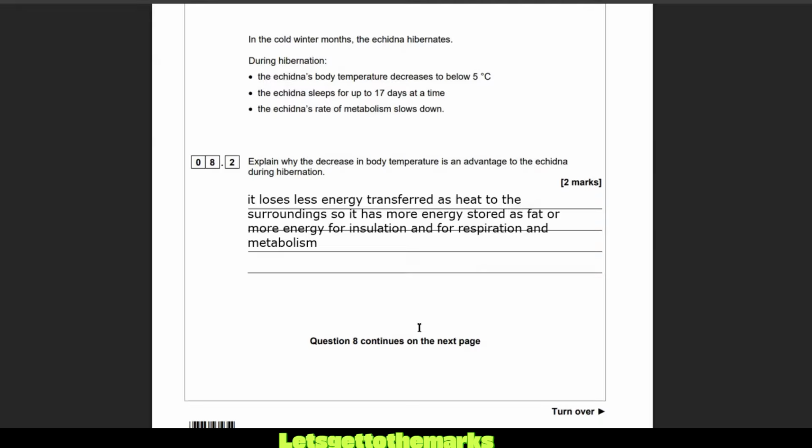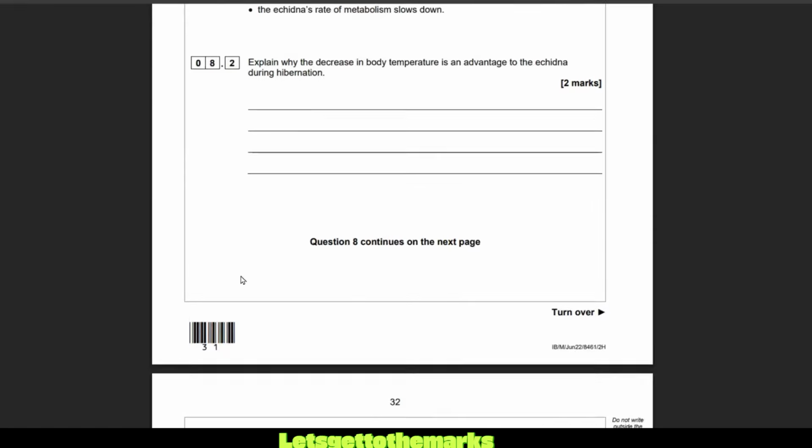There's going to be less heat transferred, or it's going to be transferred less quickly to the surroundings, which means it has more energy to keep it alive by doing other important things like respiration and other important metabolic reactions. So less energy lost as heat, more energy for staying alive by doing other metabolic reactions, less food having to be broken down, less glycogen and other molecules in its body, fat and things like that. Okay, cool. Let's move on.